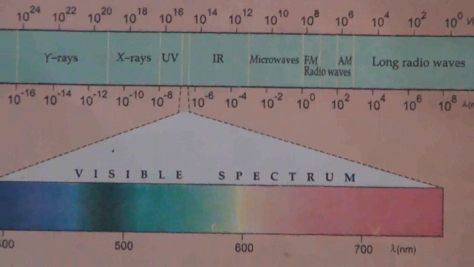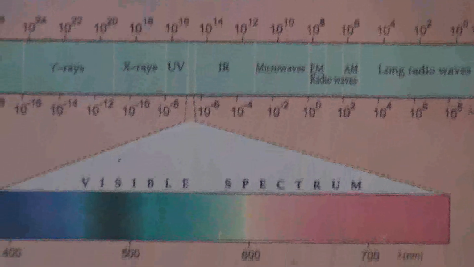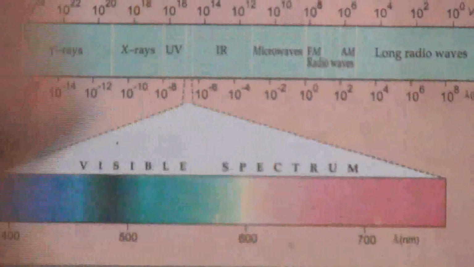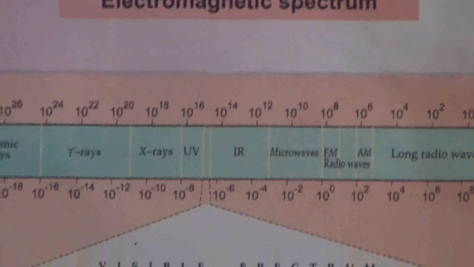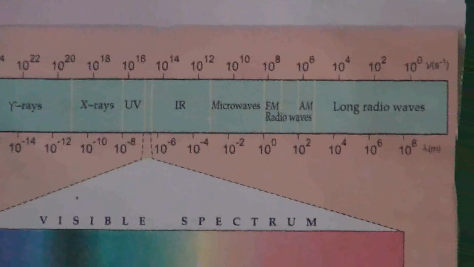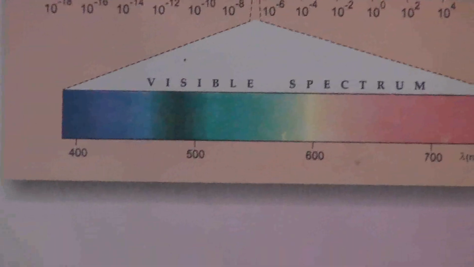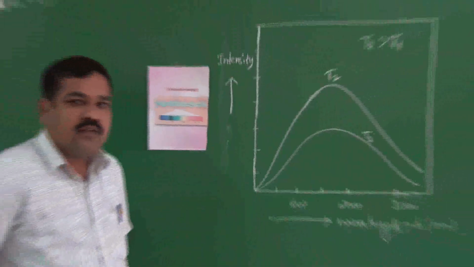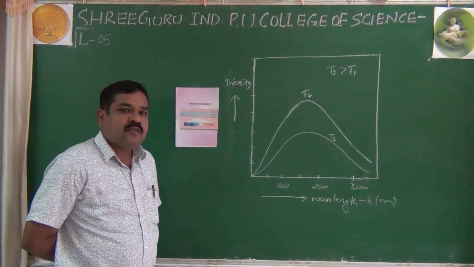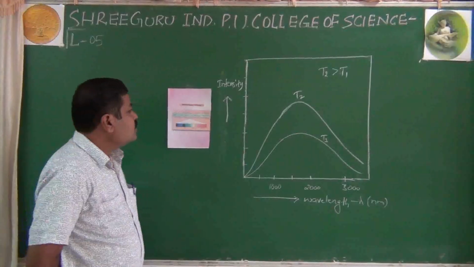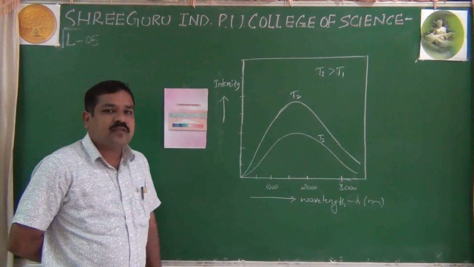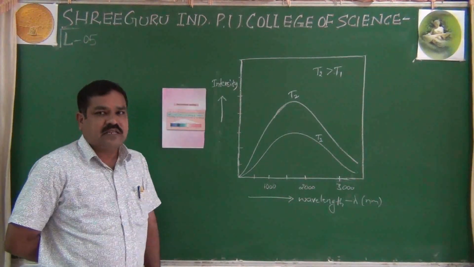Good morning, students. Yesterday I told you regarding the wave properties. Basically, a wave is characterized by wavelength, wave velocity, and wave frequency. And also I told you yesterday amplitude, and also wave number. And with this, I told you yesterday that we'll start with the electromagnetic spectrum or electromagnetic radiation.